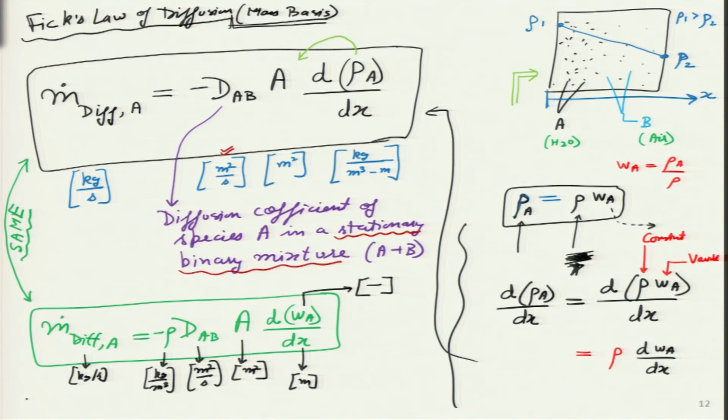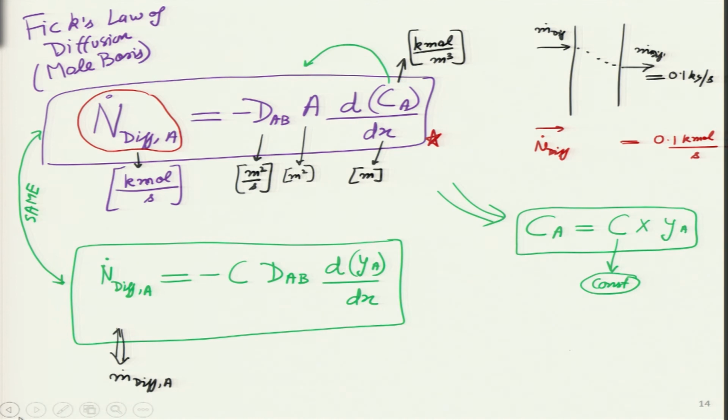The first 2 equations are for the mass basis, and they give the results in kgs per second. And in the next 2 forms, this is the same Fick's law of diffusion. Here we are getting it on the mole basis, and here the flow rate, instead of kg per second, we are getting kilomole per second.